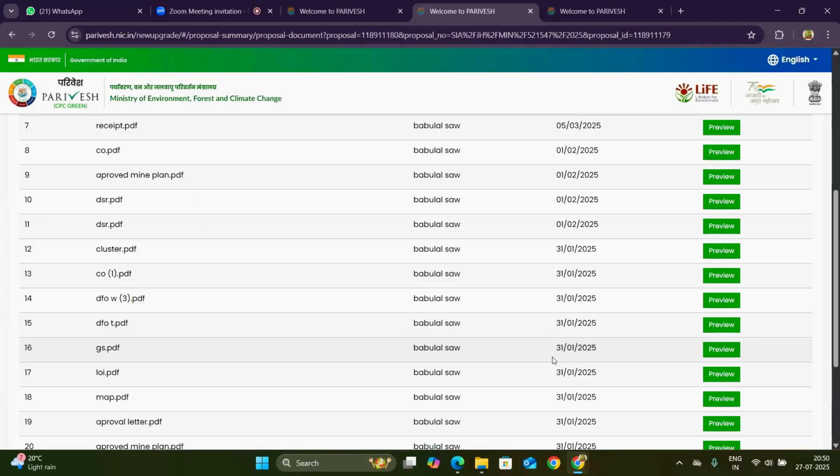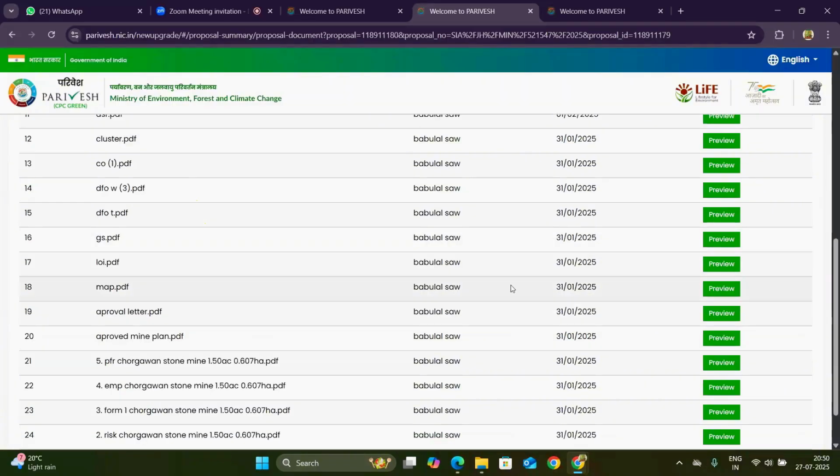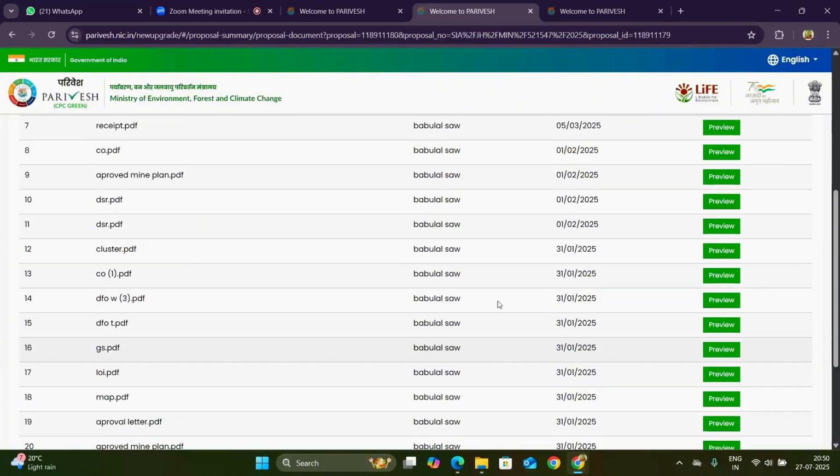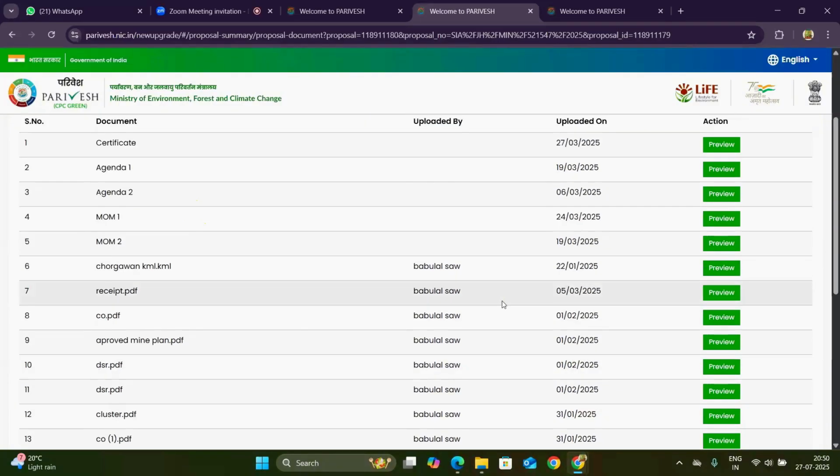And the compulsory report is Form 1 and the PFR of the project. So with that document, you have to go to the state board or SIA or SIAA for the approval of at least TOR, and then go for the EIA report for EC.